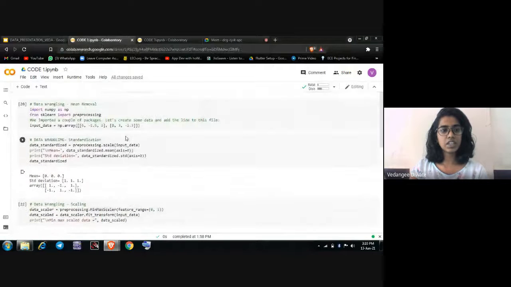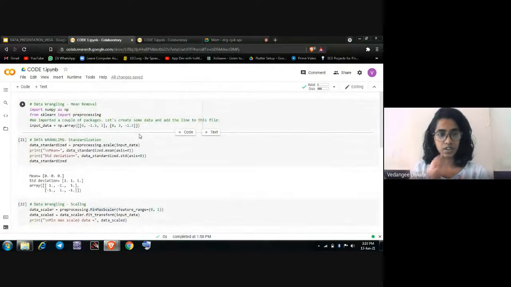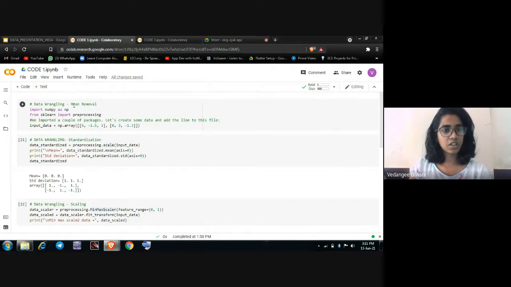So what is basically data wrangling? Data wrangling is an iterative process that involves credible and meaningful analysis of the task. It also includes a range of tasks involved in preparing raw data for a clearly defined purpose. In the code, the first thing we'll be doing is mean removal. First we have imported NumPy as np and imported preprocessing from the scikit-learn library.